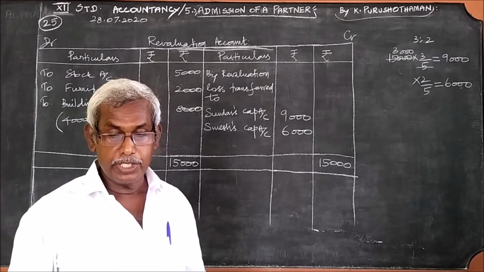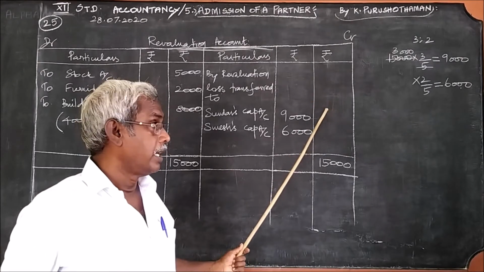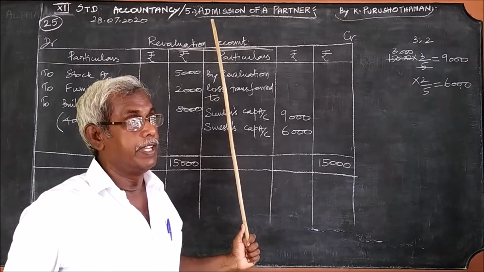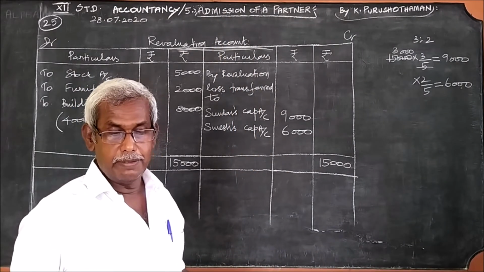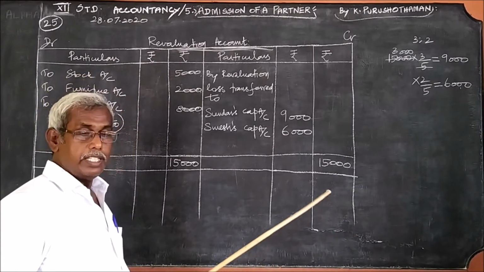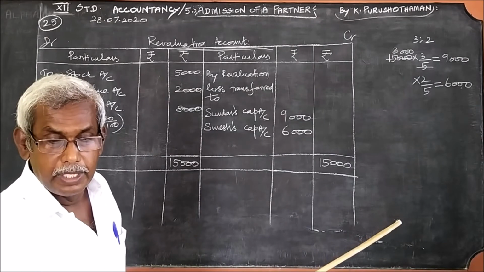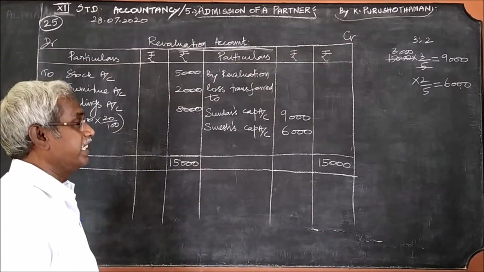The first adjustment is not connected with this revaluation account. It will be considered when the capital account is prepared. What about B, C, D? Stock to be valued at 20,000. Already the value of stock is 25,000. Now it is valued at less, therefore the value has decreased.